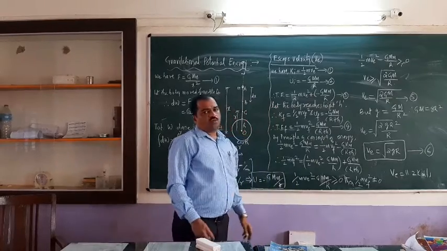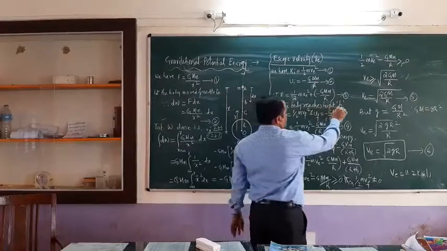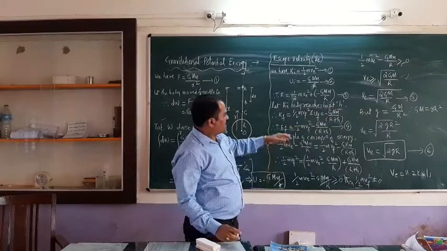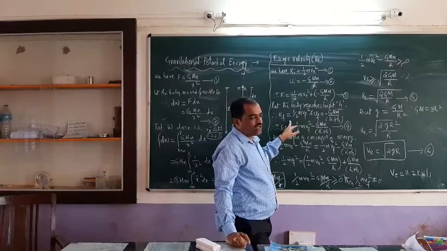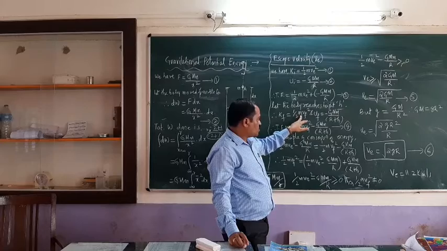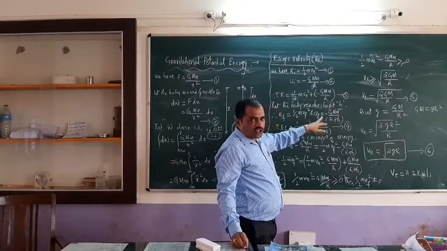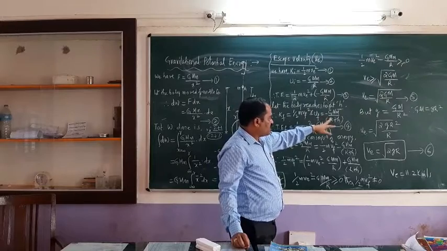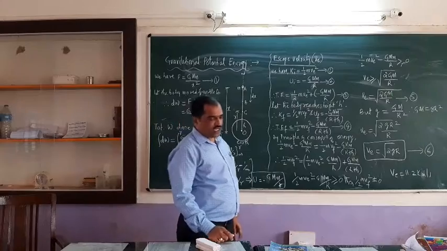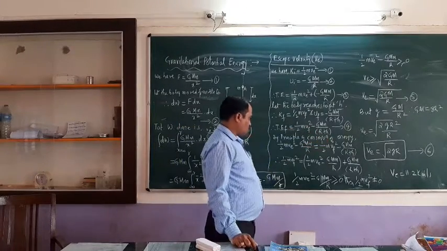Now, let us consider the body has reached the height h above the surface of the earth. Here h means it is a large height. Then you can write the expressions for final kinetic energy and final potential energy. So final kinetic energy can be written as 1 upon 2 mv square, and final potential energy can be written as minus GMm divided by R plus h. Now what is the total energy? So add these two equations, we have got equation number 4.